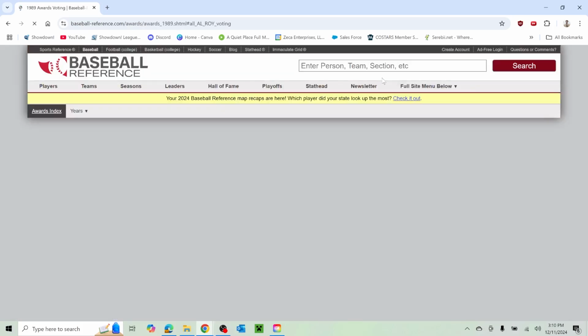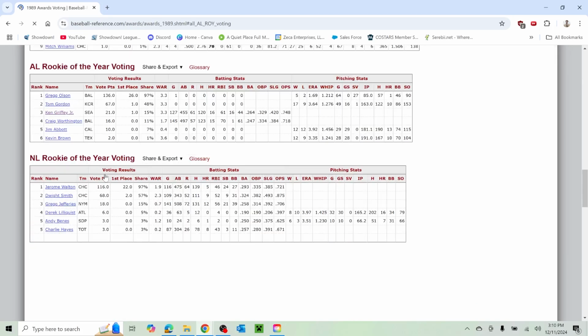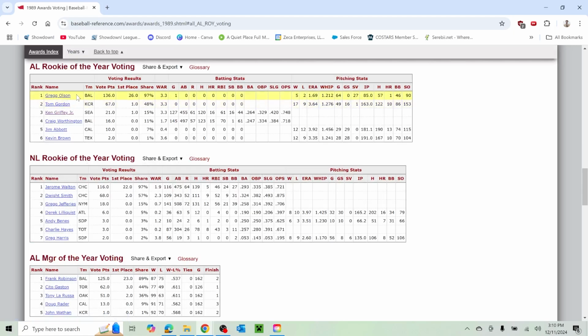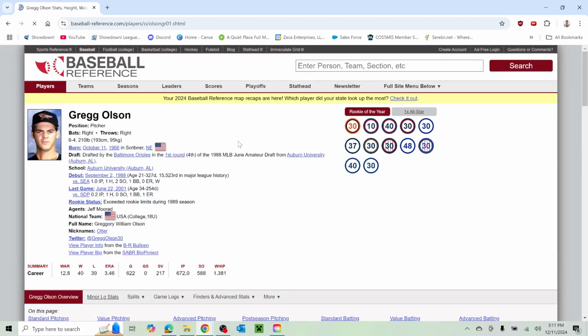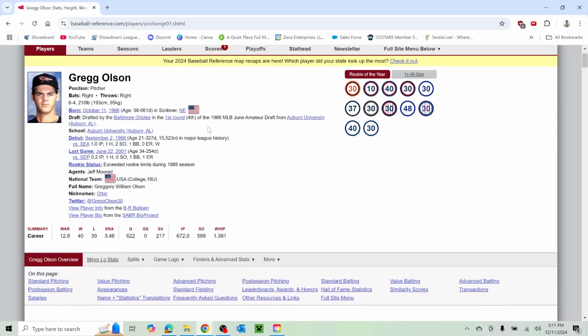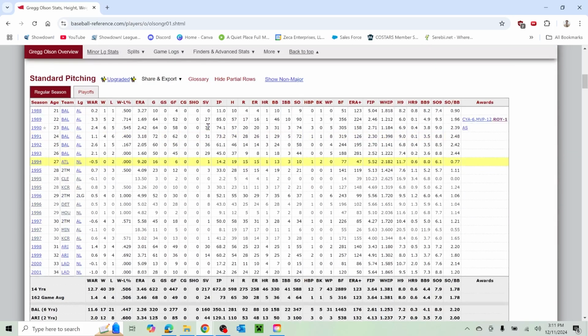Let's see who he was behind in those Rookie of the Year votes. Greg Olson and Tom Gordon. I'm not even familiar with these names. Football player type names. So this guy was drafted the year before. He was the 4th overall pick. Looks like he kind of peaked early on in his career. Okay, so he had a 1.69 ERA as a closer, so 27 saves, maybe just a relief pitcher. I mean, yeah, that's pretty good.